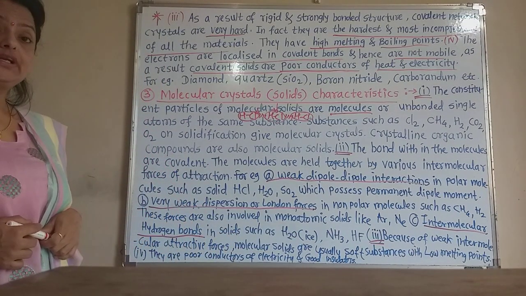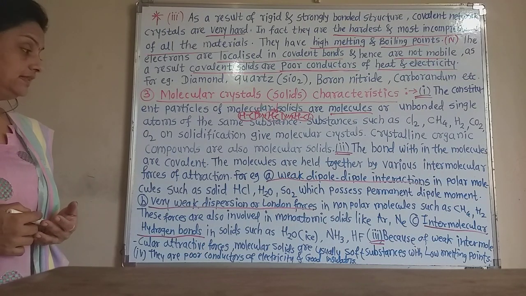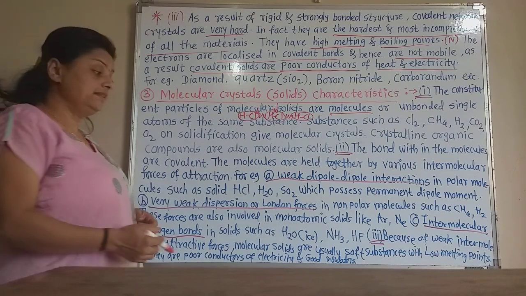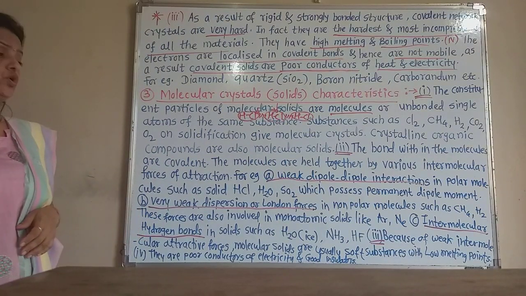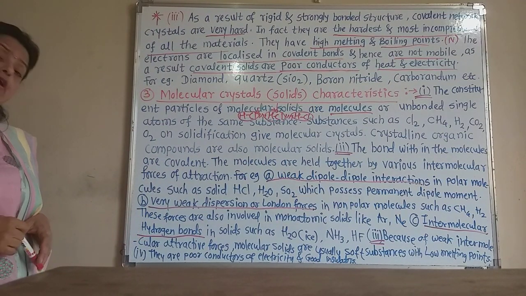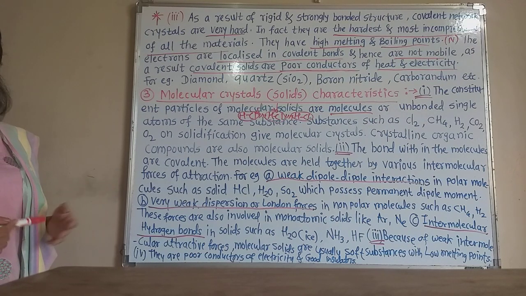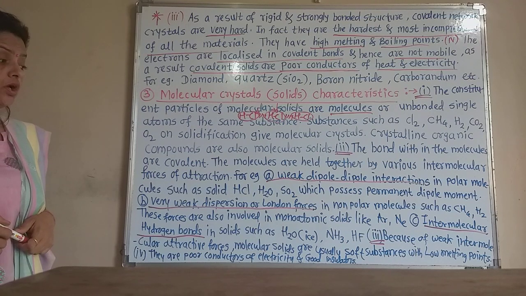Water molecules have hydrogen bonding, and that is why there is solid water, that is ice. Again ammonia and hydrogen fluoride also have hydrogen bonding. Oxygen, nitrogen and fluorine are the three most electronegative elements.